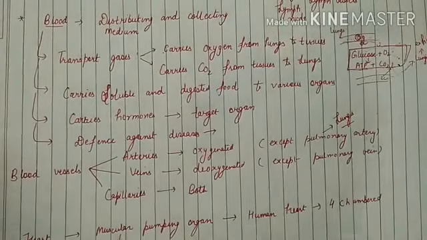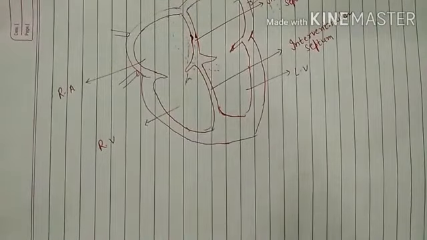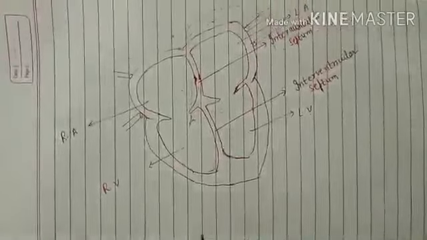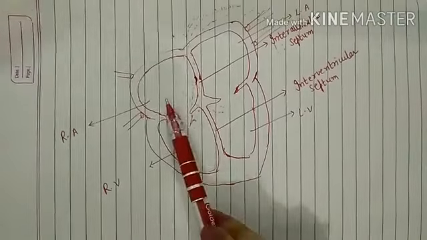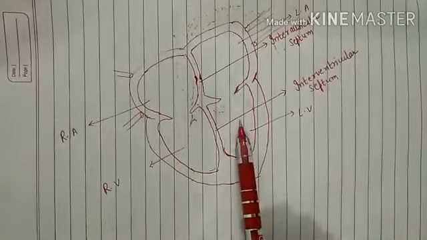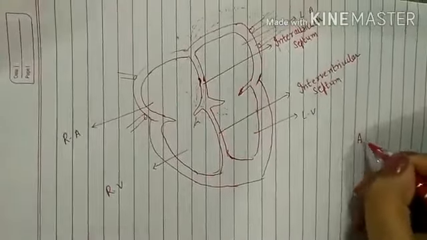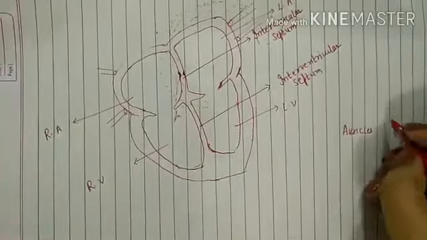So now let us study the heart in detail. In the heart, you will find that there are 4 chambers. This is the structure of the human heart. You will notice here that there are 4 chambers present. The upper 2 chambers are known as auricles or atrium.